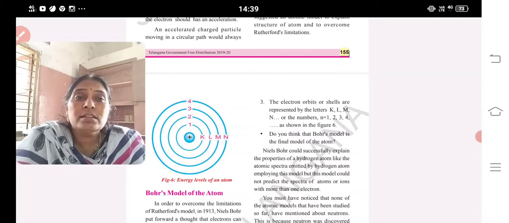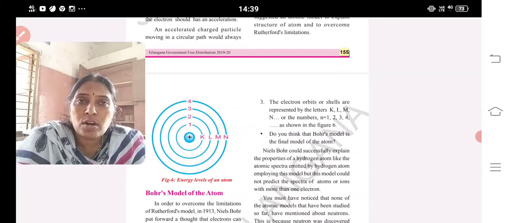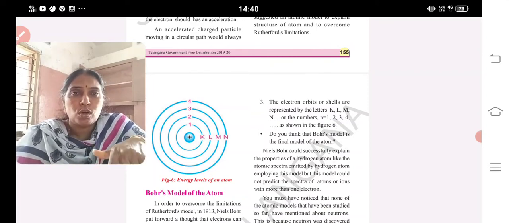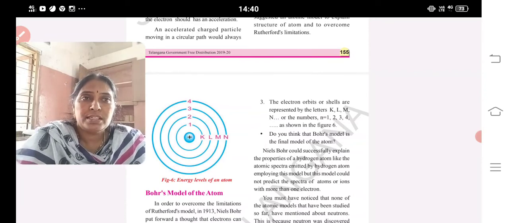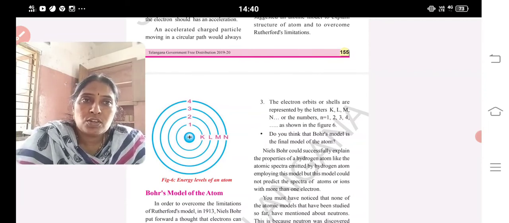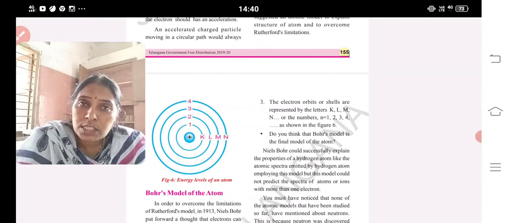See, according to that, it is given in Figure 6, energy levels of atoms. Energy levels are also known as shells. Shells are also known as orbits. What is an orbit? The revolving path of the electron. On a particular path the electron revolves. That path we call an orbit. Electron orbits or shells are represented by the letters K, L, M, N, or the numbers n equals 1, 2, 3, 4, and so on. When n equals 1, we name it the K shell. When n equals 2, L shell. When n equals 3, M shell. When n equals 4, N shell.